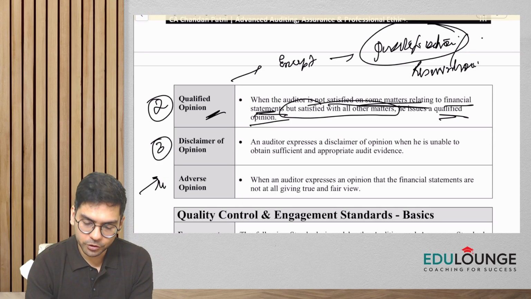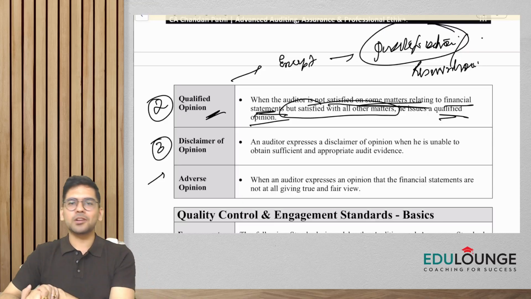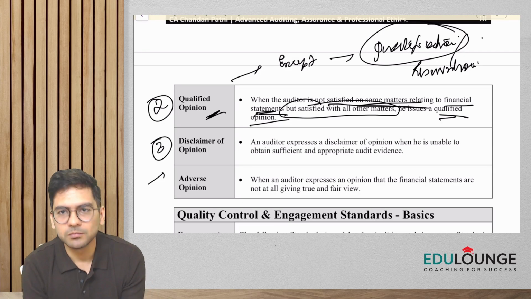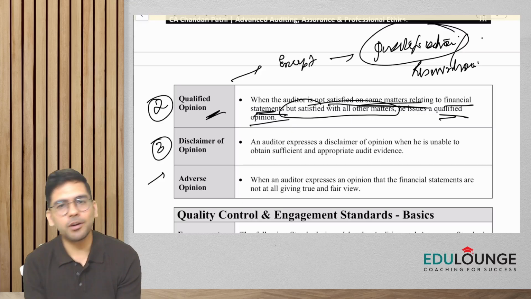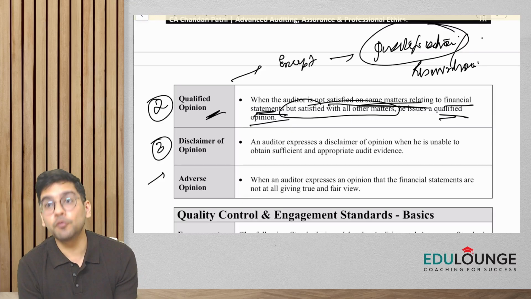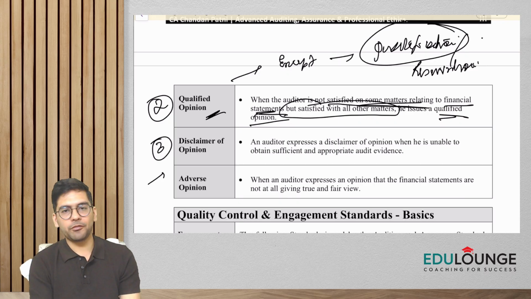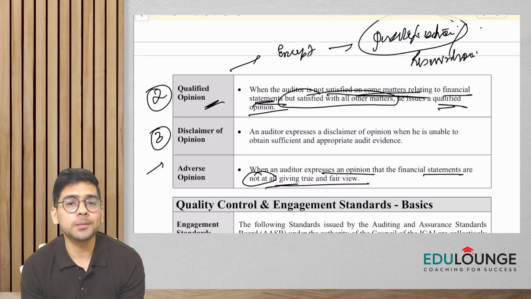Now let's come to the adverse opinion. Let's discuss adverse opinion. Okay. So guys, if everything is okay, we give unqualified. If one or two items you are not satisfied with, you give a qualified. If you feel all items in the financial statements are misstated, not properly accounted for, you would give an adverse opinion. You would straight away say that the financial statements are not giving a true and fair view. So it says, when an auditor expresses an opinion that financial statements are not at all giving true and fair